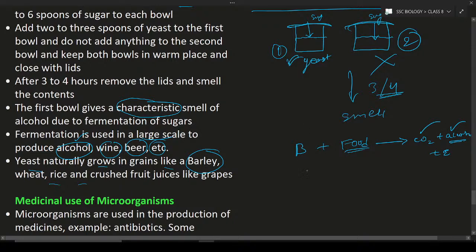But some microorganisms, some bacteria, will utilize food material, and instead of producing alcohol, they produce carbon dioxide plus lactic acid. I went and saw the fermentation of idli dosa batter. If you keep it overnight, the bacteria present in the batter will produce lactic acid and carbon dioxide.